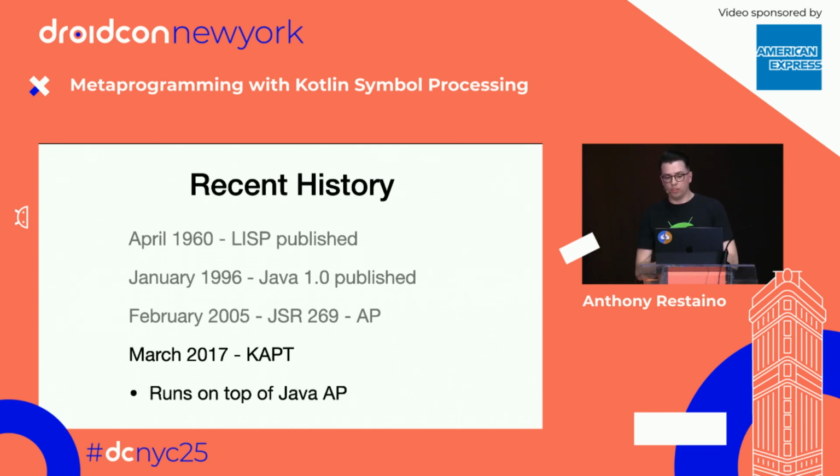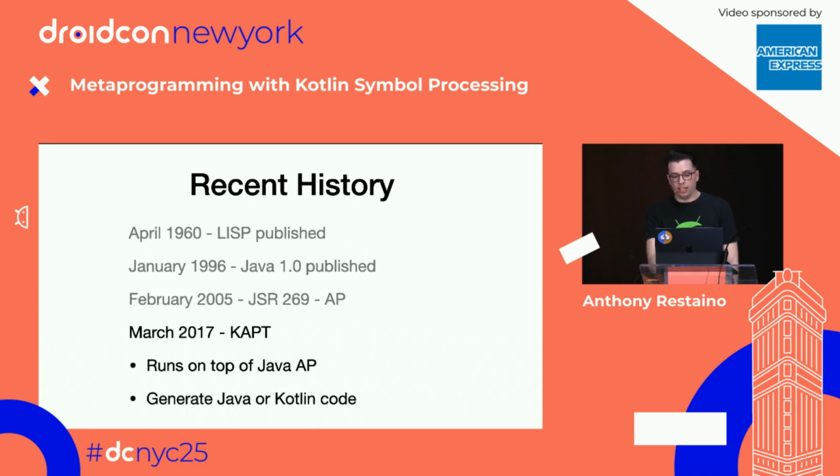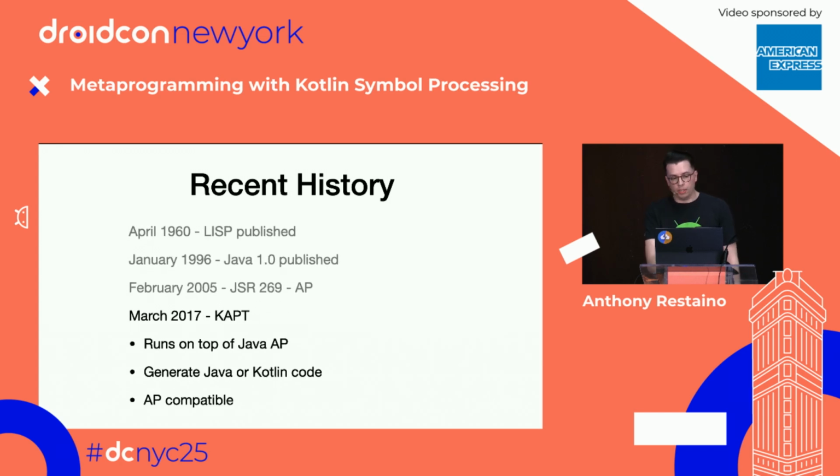It runs on top of Java annotation processing, and it allowed us to generate Java or Kotlin code. And this is important because we're all writing Kotlin, and having to write Java, having APIs that don't really work for us is not great. So kapt was a way for us to run the old APs on Kotlin code and also allow us to write new kapts that were able to generate Kotlin code. And it was, yes, AP compatible.